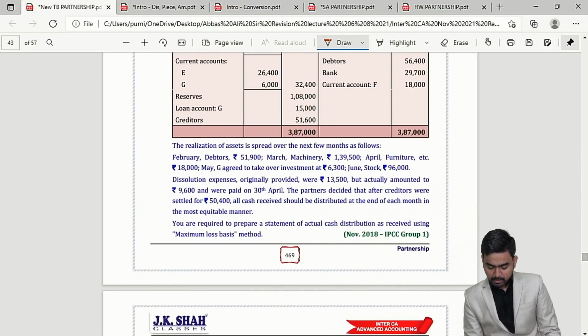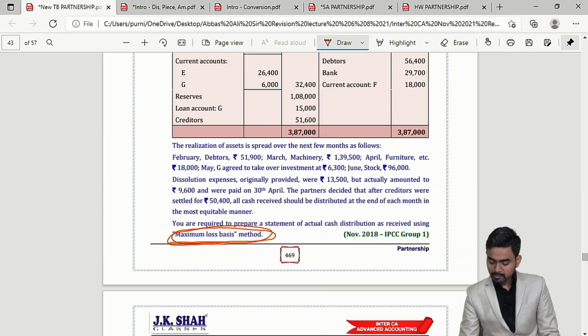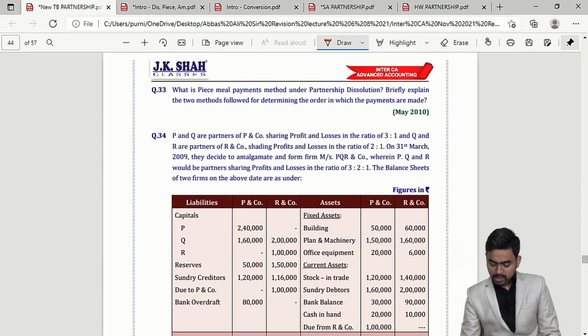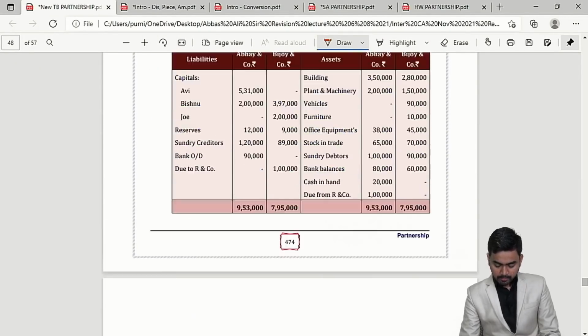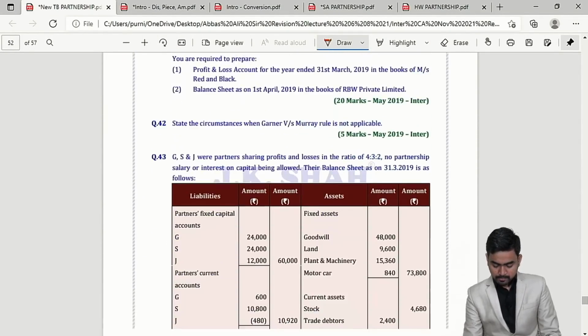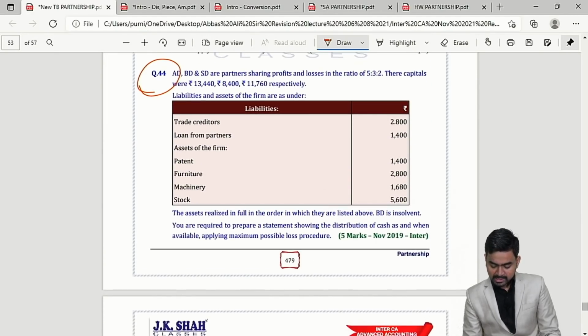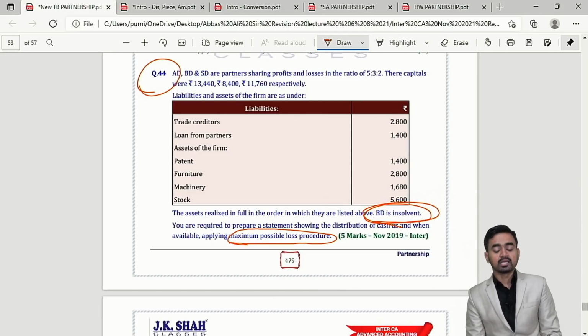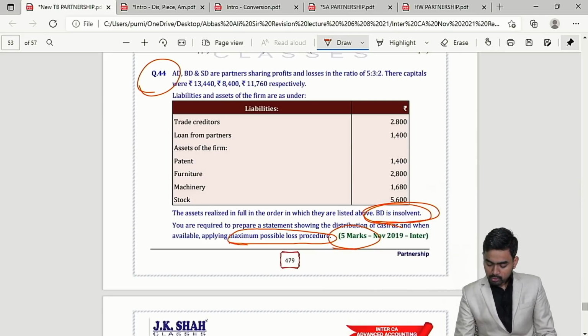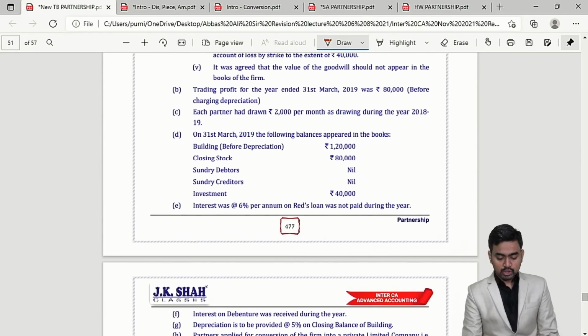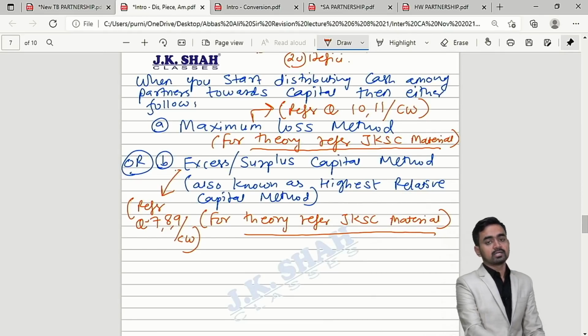They are saying follow maximum loss method. And question number 44, if you see on the screen, question 44, this one, they are saying follow maximum loss method when BD is insolvent. 5 marks sum. Correct? So I hope you will follow all these references properly and you will pay your full attention. With this I am concluding, my dear students.